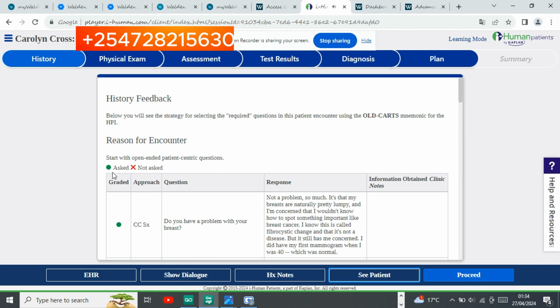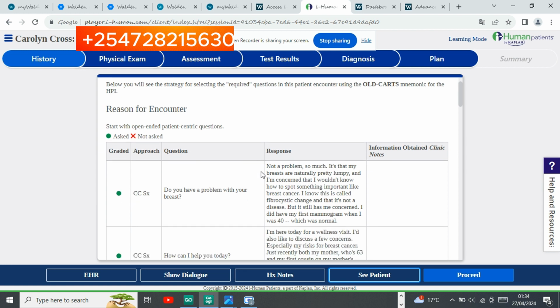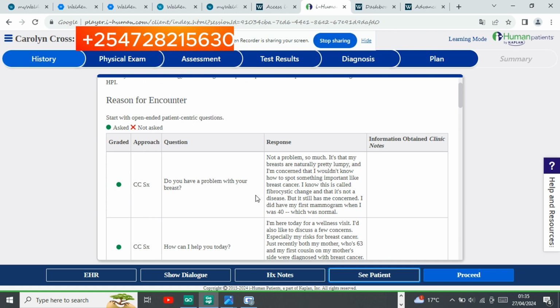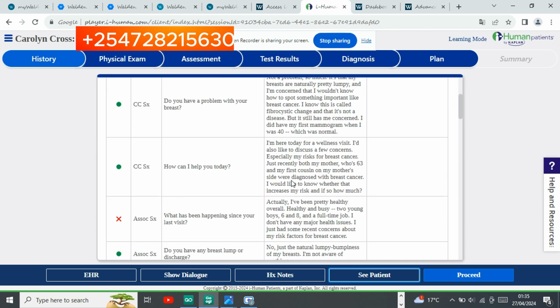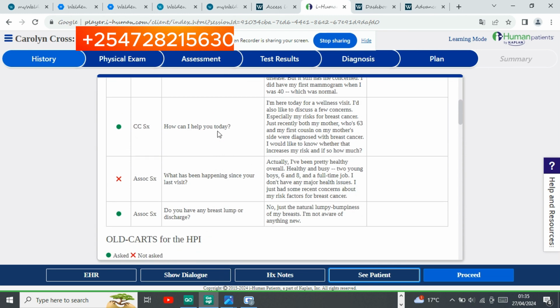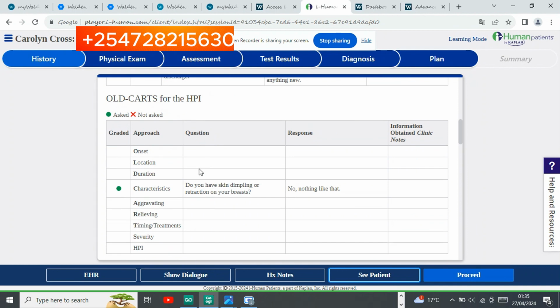As you can see, the green mark means the question was asked correctly. Then the X means questions that should be asked but you failed to ask. Out of the first section, I was supposed to ask 4 questions. I found 3 and missed one.